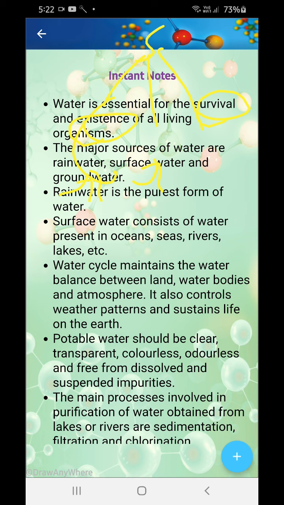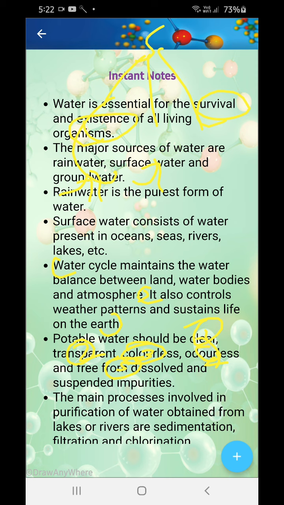The water cycle maintains the water balance between the land, water bodies and the atmosphere. So what is the function? Number one, that. Number two, it also controls the weather patterns and sustains life on earth. Now potable water should have these characteristics. Number one, clear. Number two, transparent. Number three, colorless. Number four, odorless. Number five, free from dissolved and suspended impurities.